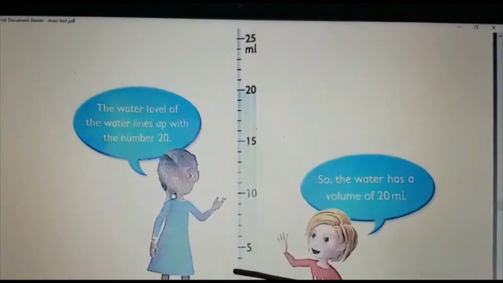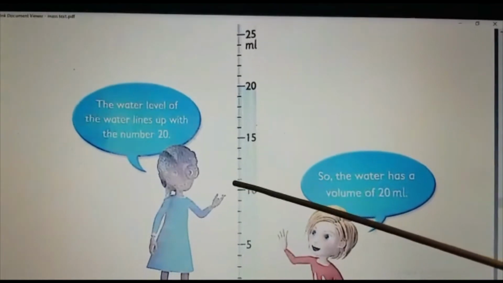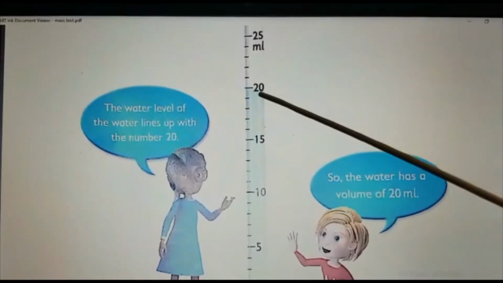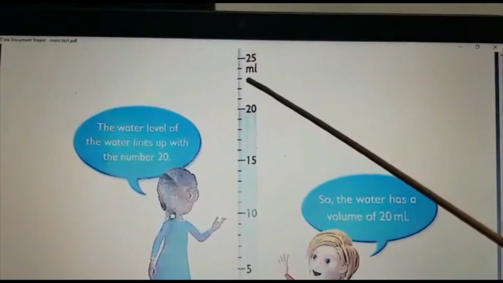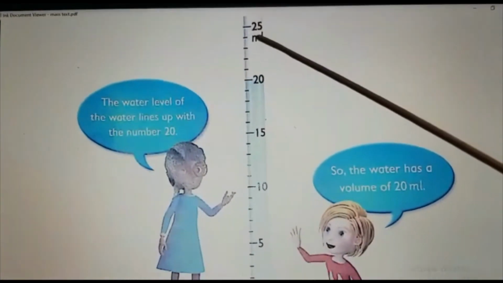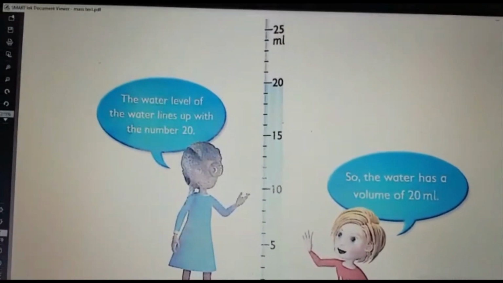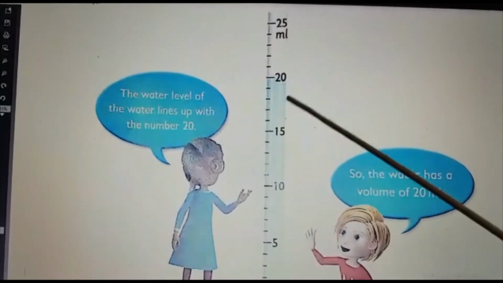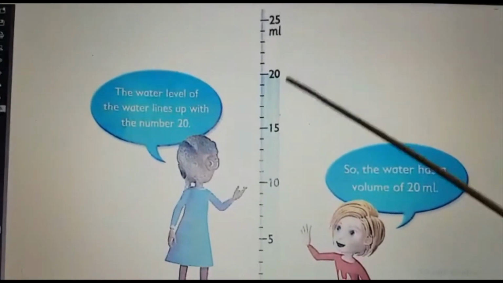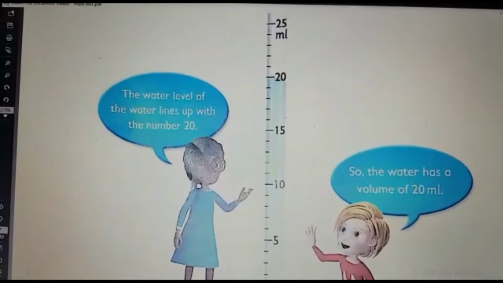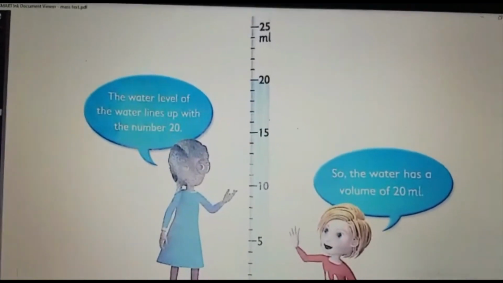See, this is 5, then comes 10, then 11, 12, 13, 14, 15, 16, 17, 18, 19, 20, up to 25 milliliter is mentioned here. That means maximum we can measure up to 25 milliliter. So what is the level of the water here? It is 20 milliliter, because the division is up to 20. So you should examine properly where the line comes. Is it in 20 or 21?